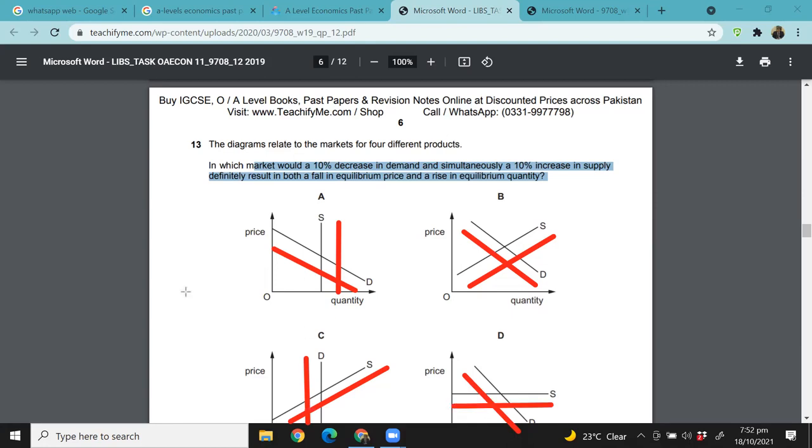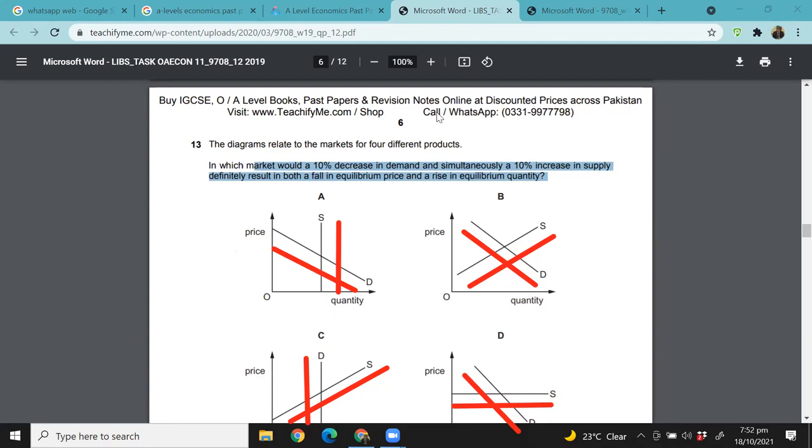So out of all these four, which one do you think would be the correct answer? Which of these four do you think is helping you achieve a fall in equilibrium price and a rise in equilibrium quantity? Yes. Come on, students. I've already drawn it. It should not be difficult, right?